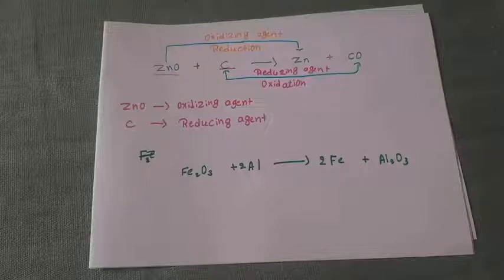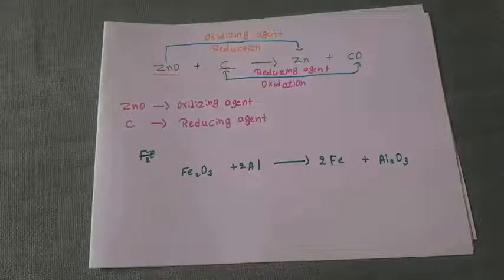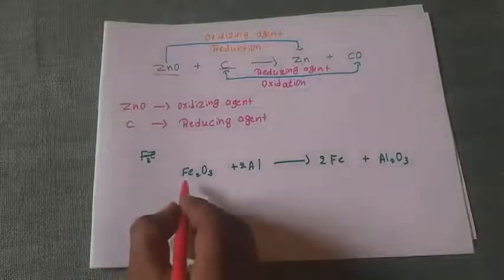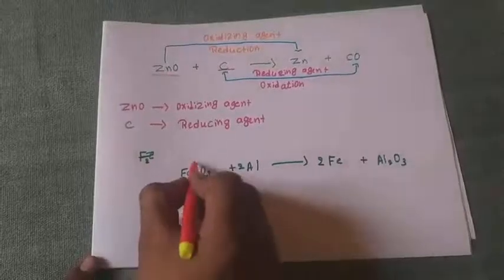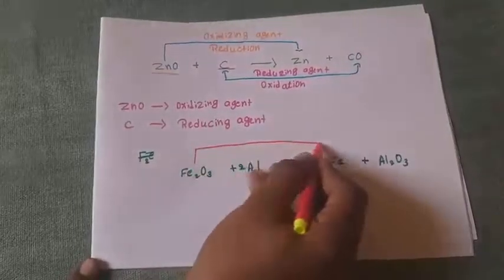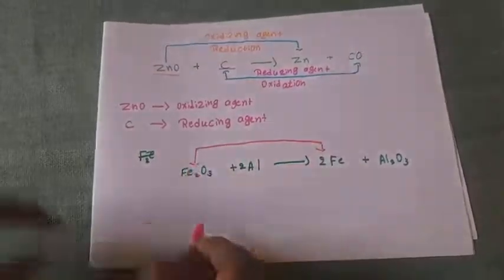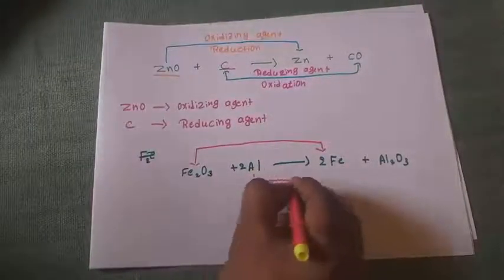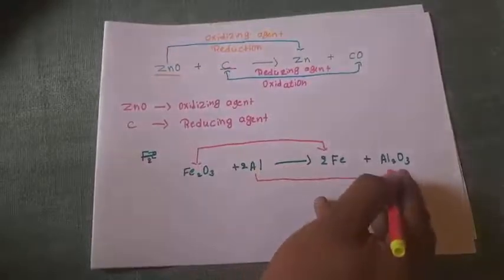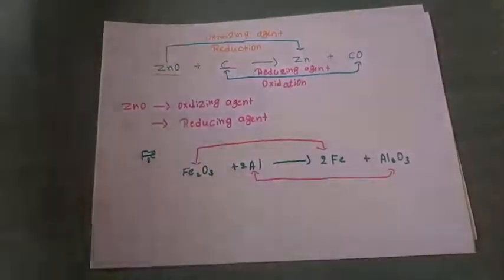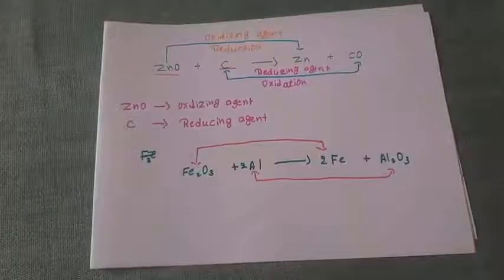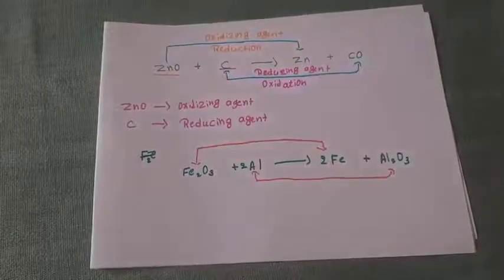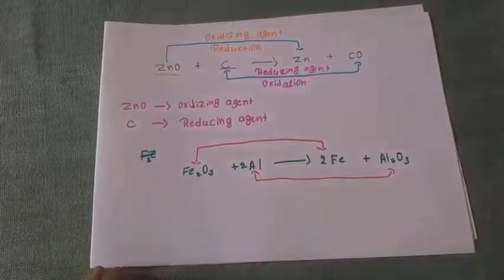Before going to the oxidizing and reducing agent, the first duty is to find out which is oxidation and which is reduction. Here, Fe2O3 loses oxygen and converts to Fe. Yes or no? And Al gains oxygen and converts to Al2O3. First find out which is losing oxygen and which is gaining oxygen.